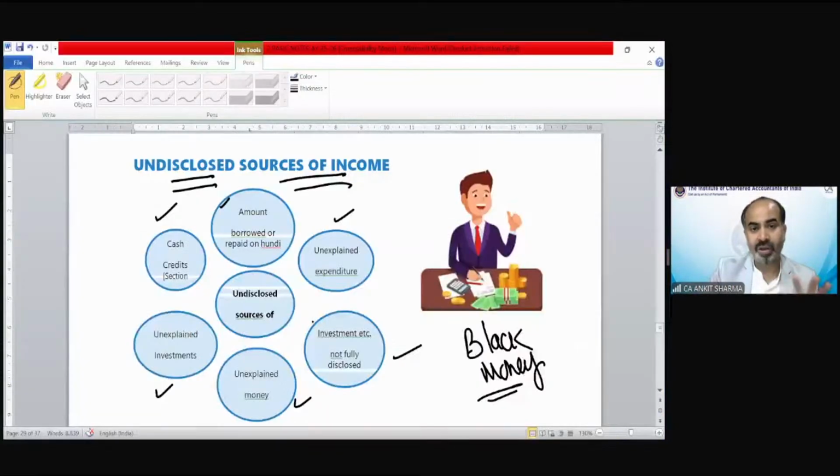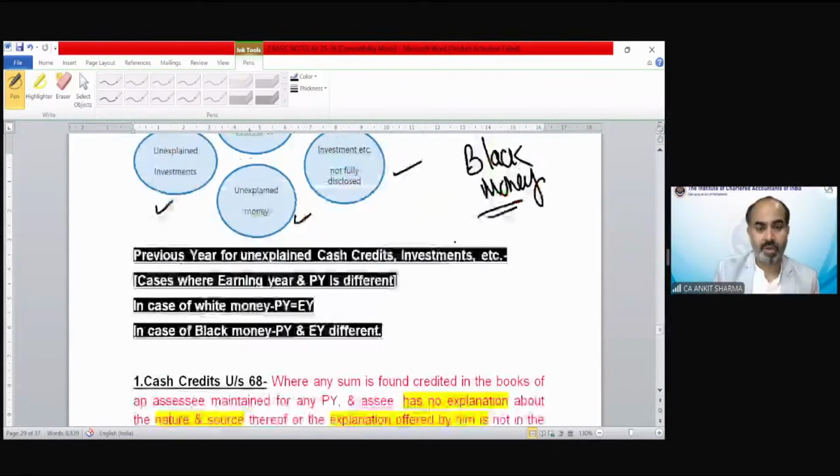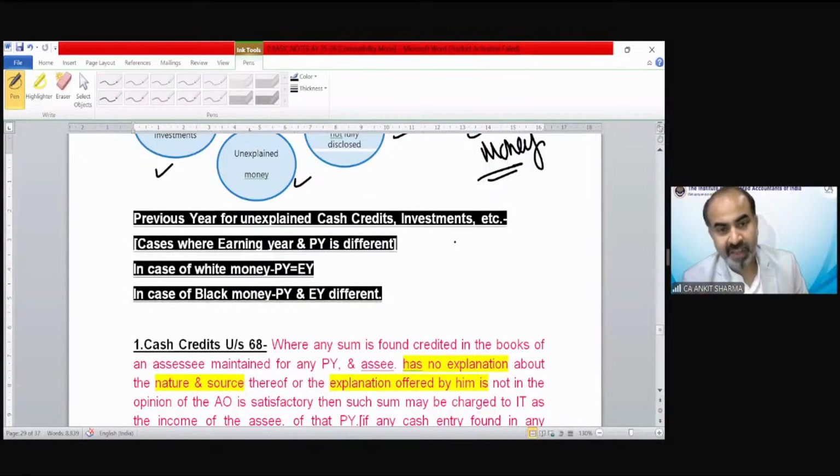So in all these 6 cases, the previous year and earning year would not be equal. We have already written about it. Previous year for unexplained cash credit, investment, etc. are cases where the earning year and previous year are different. In case of white money, they will always be the same. And in case of black money, the previous year and earning year would always be different.